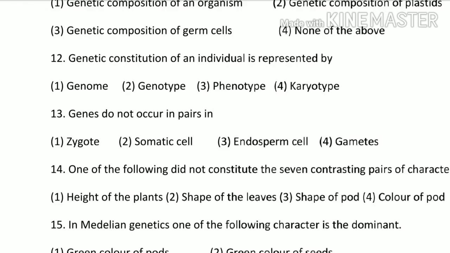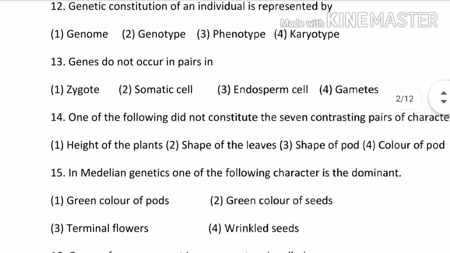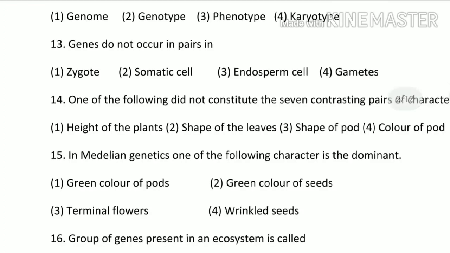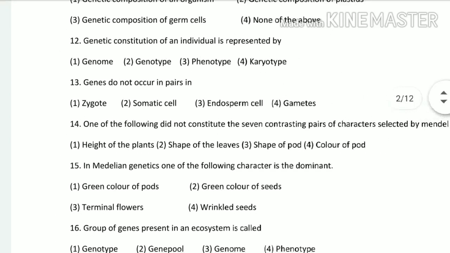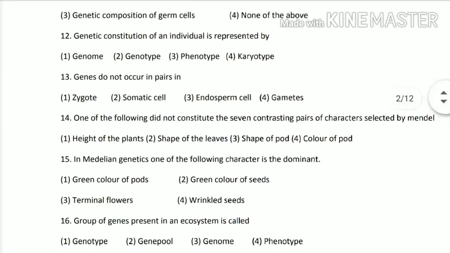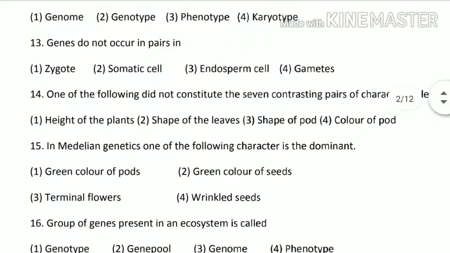So its answer is gametes, as gametes fuse to form the diploid body or the new individual. Next, 14th question. One of the following did not constitute the 7 contrasting pairs of characters selected by Mendel. One is height of the plant, shape of the leaves, shape of pod or color of the pod. So Mendel did not choose the shape of the leaves. So option number 2 is the correct option.